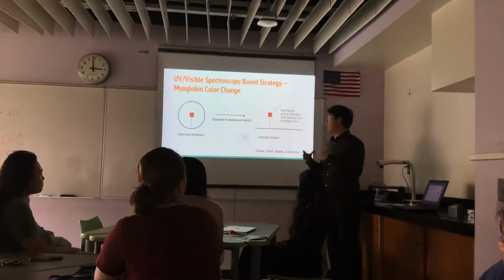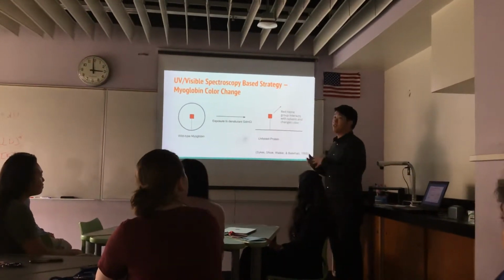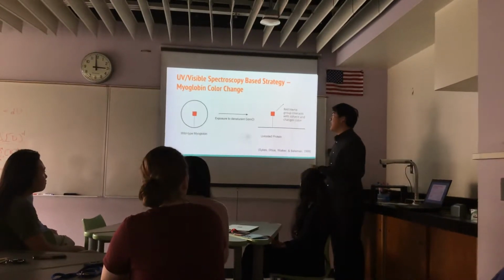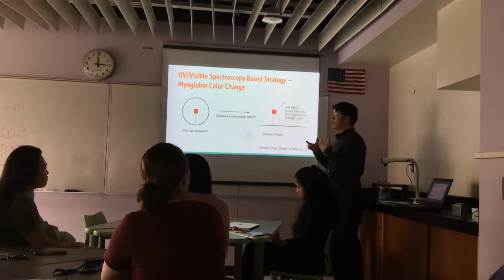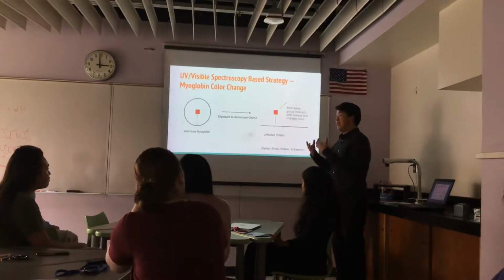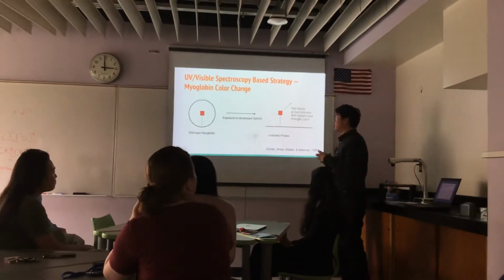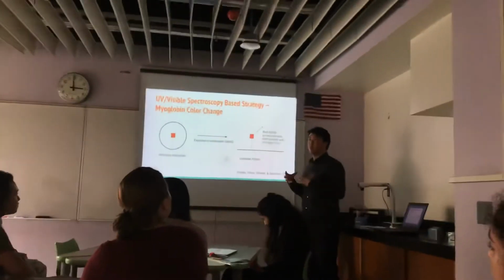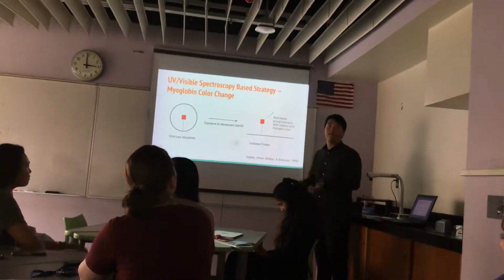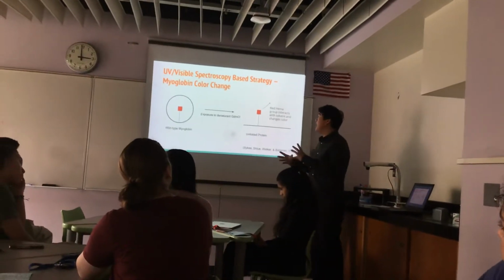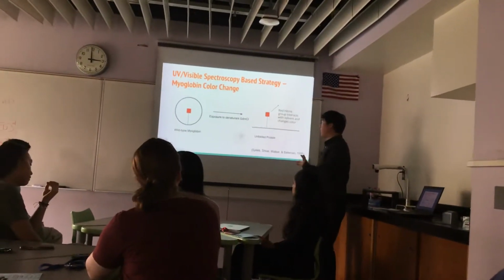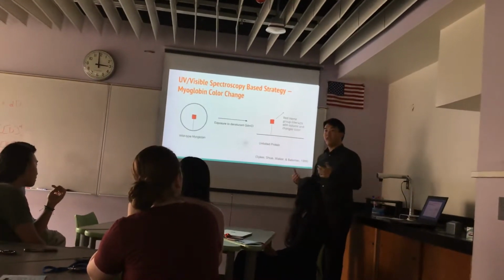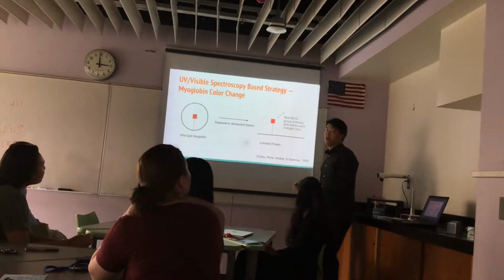The first way we can track the stability or the structural change of myoglobin is through a UV visible spectroscopy experiment. Myoglobin is a globin protein, which means it has an iron heme group in its center. This heme group usually gives off a very red color, which is what gives hemoglobin and myoglobin their red color in muscles or blood. And when this myoglobin unfolds, the heme group inside of the protein will be exposed to outside solvent, and because it interacts with solvent, it will change color.